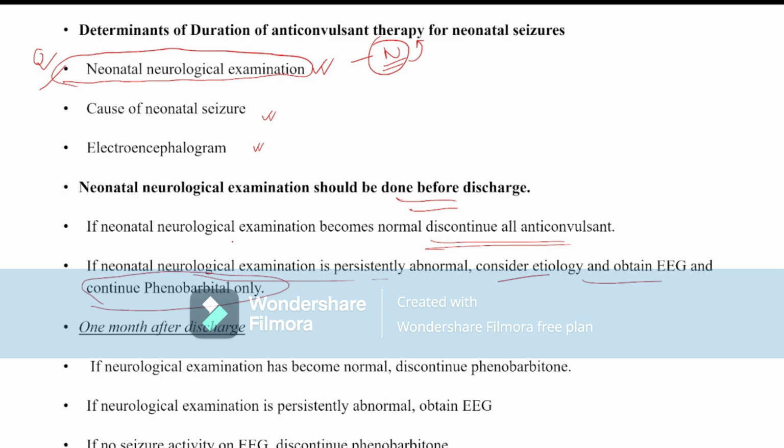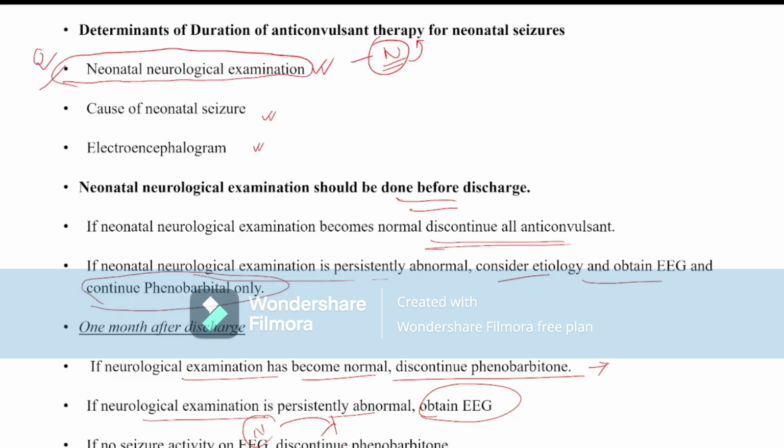So our plan is to give only phenobarbital if the neurological examination is abnormal, and we omit all other anticonvulsants, and we recheck the patient after 1 month. After 1 month of discharge, we again do the neurological examination, and if it becomes normal, then we discontinue the phenobarbital over 2 weeks in a tapering dose. If the neurological examination is abnormal, then only we do an EEG. If the neurological examination is abnormal but the EEG is normal, then we can discontinue the phenobarbital.